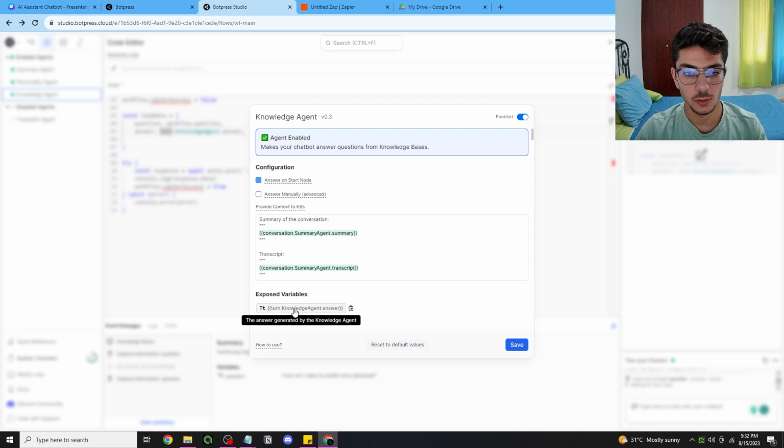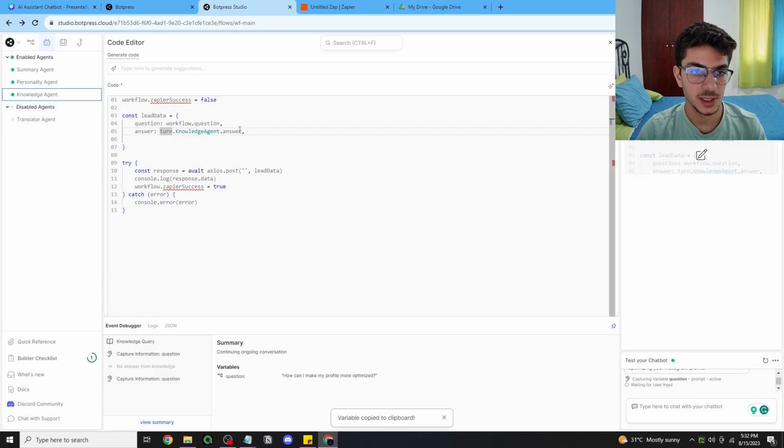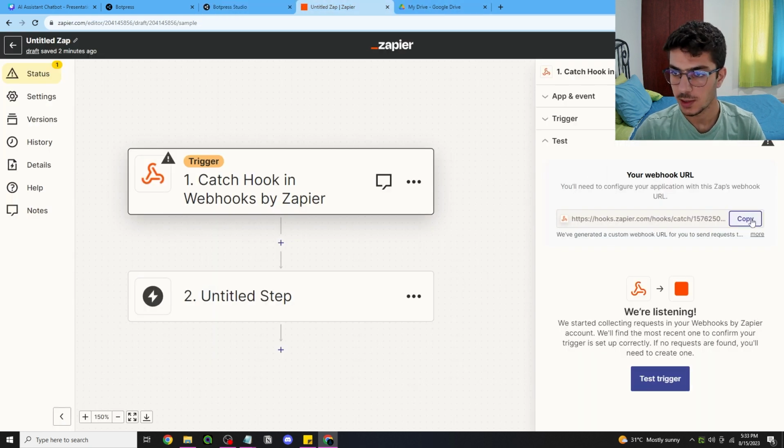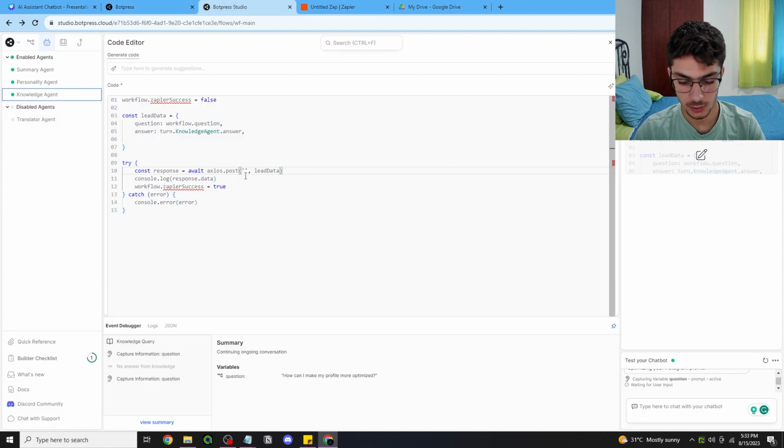So this is the variable, and all we do is eliminate the brackets if you wanna paste it right here. I'm gonna paste it again. This is the variable. All I gotta do is erase the brackets, and here we have the data stored. So now that we have data, what we want to do is insert the webhook right here, and we do that by going onto Zapier, copying the webhook and pasting it between those two, and here we have it. So this is the whole code. You don't have to worry about that, but we're not done yet.